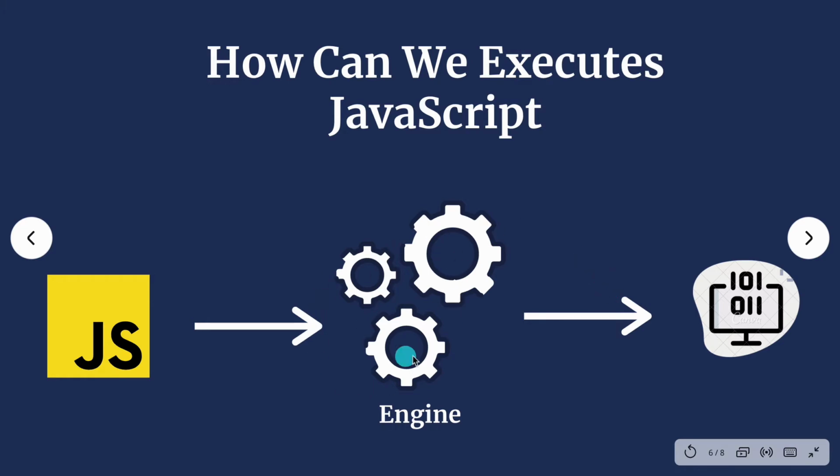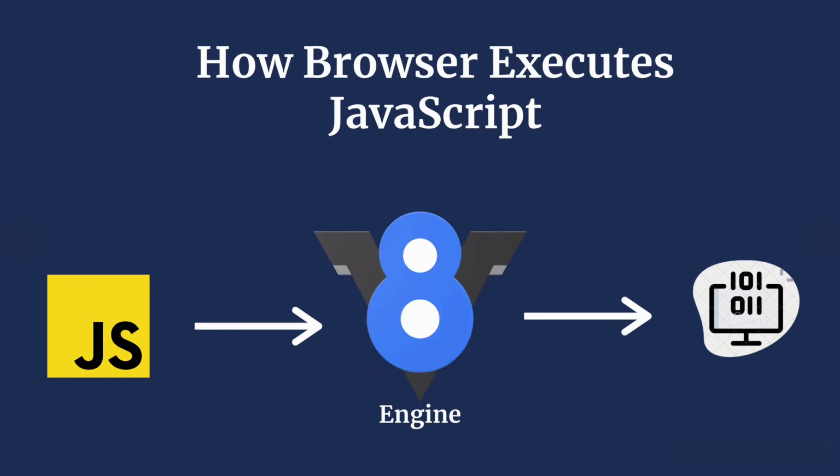So the job of engine is it will take a high level code and convert it into a low level code so machine can understand that in terms of zeros and 1. Because for us to understand in terms of zeros and 1 is really hard, but for system it is a lot easier. So we write code in high level languages. With the help of engine, we convert that high level language into low level language so system can understand it easily. So for browser to execute JavaScript, they needed an engine.